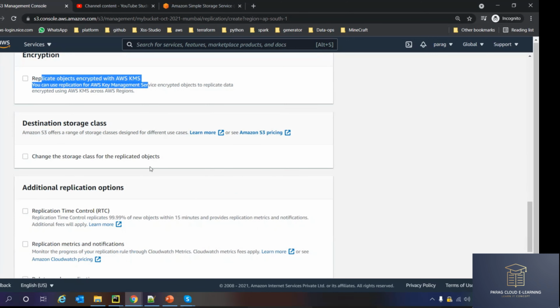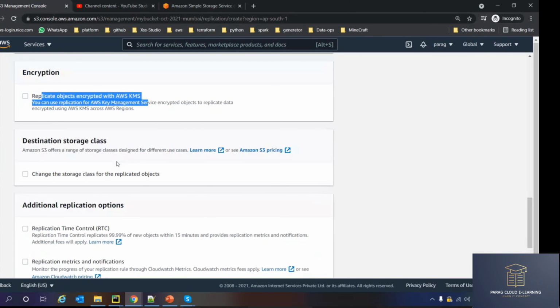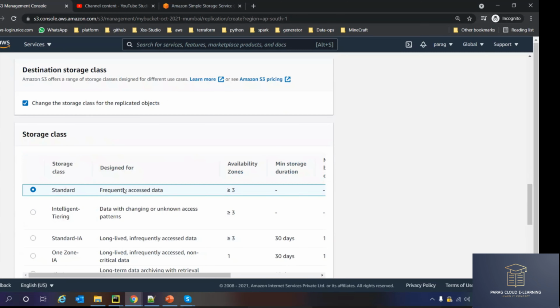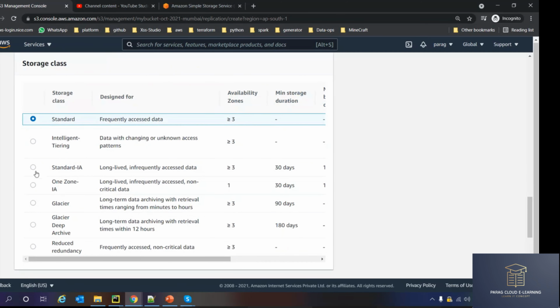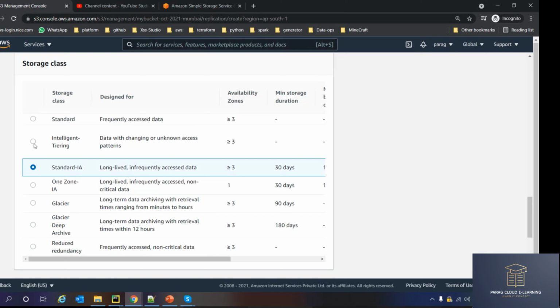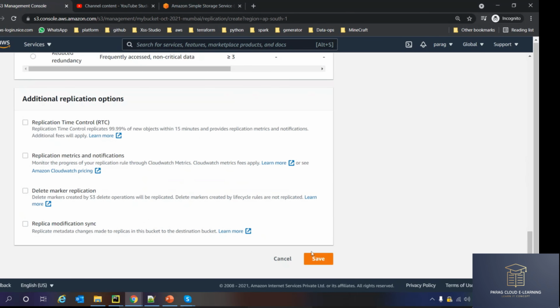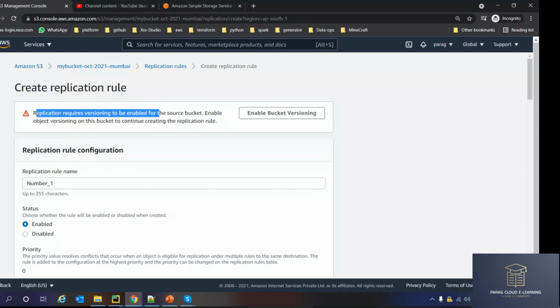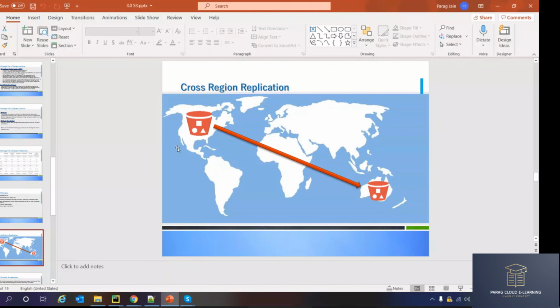Encryption, we will learn about encryption and some other things. Even you can select the storage class in which the data should be stored in the destination bucket. You can select that also, and you can create the rule. To create this rule, I have to enable versioning. Right now, versioning is not enabled on both the buckets, source as well as destination.